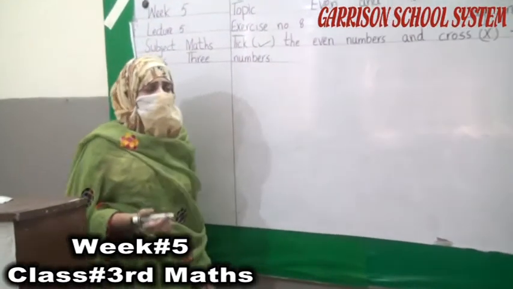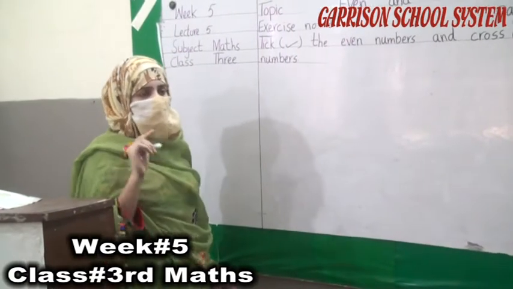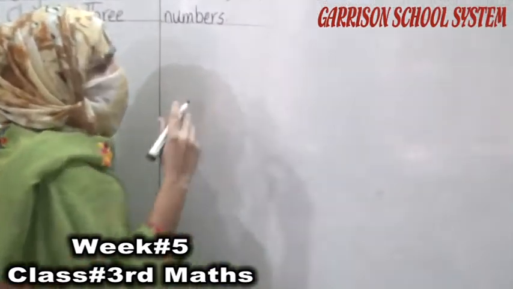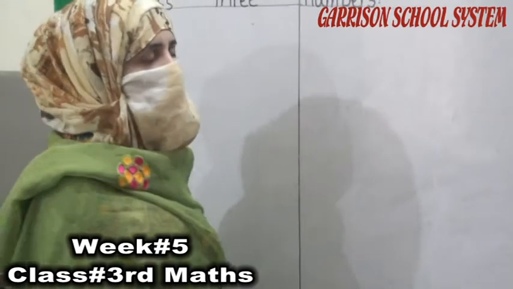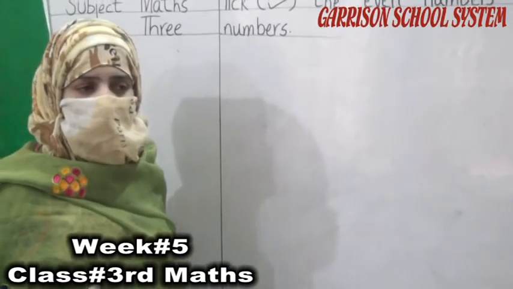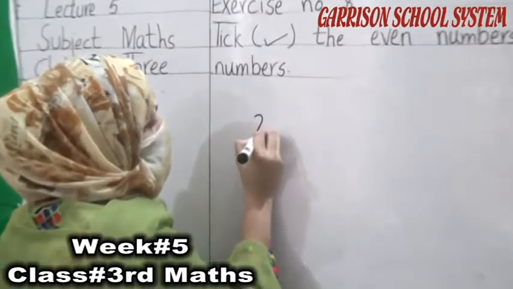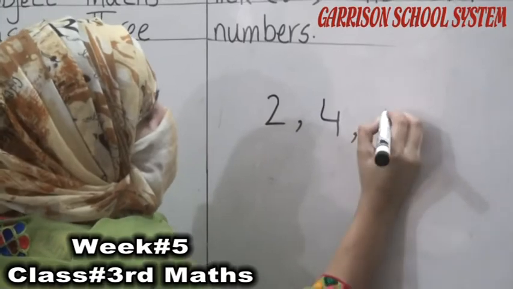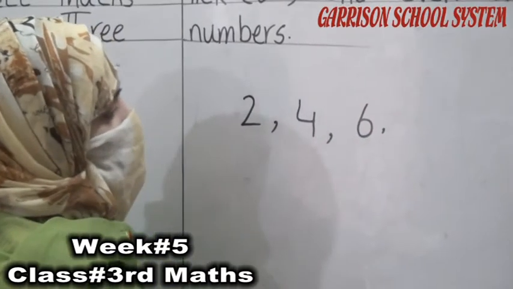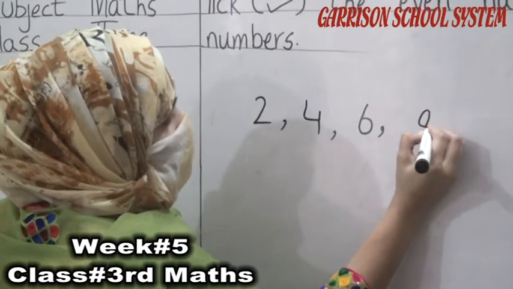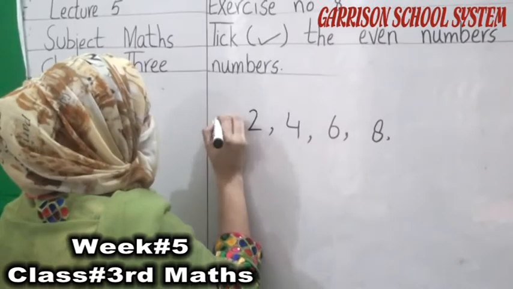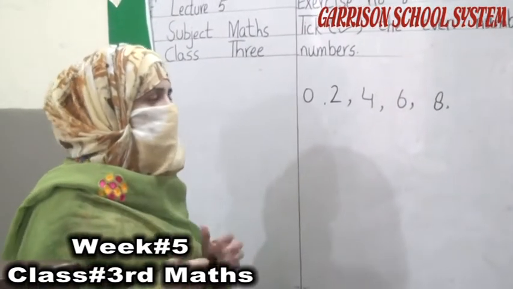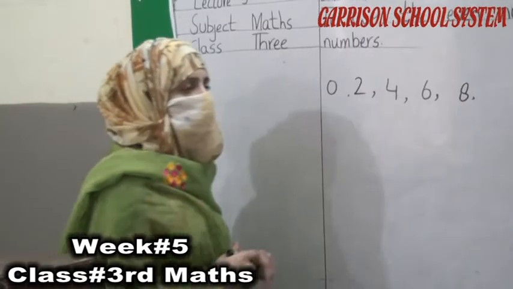What is even? Even numbers are those numbers which are divisible by 2. Even numbers are those numbers that divide by 2, that are divisible by 2. For example, which numbers divide by 2? 2, then 4 (2 2s are 4), 6 (2 3s are 6), 8 (2 4s are 8), and 0.